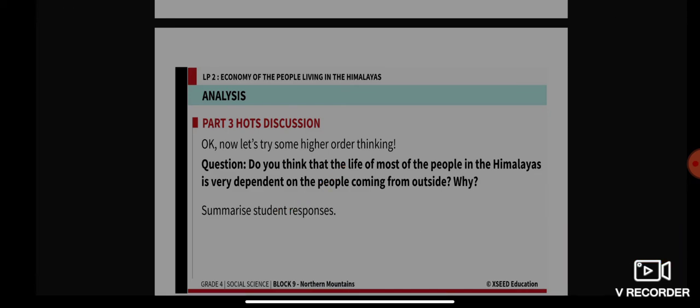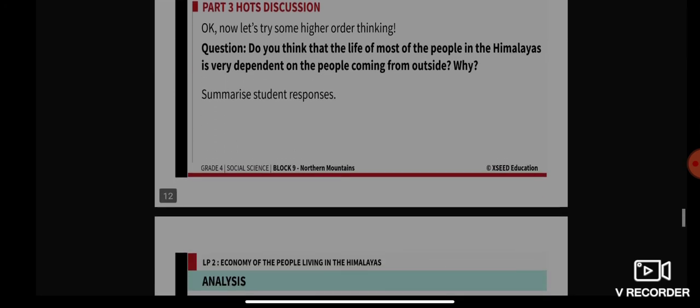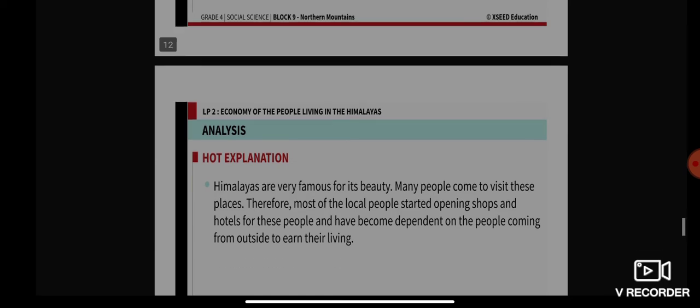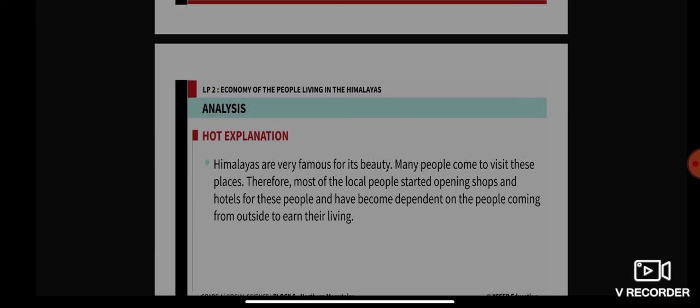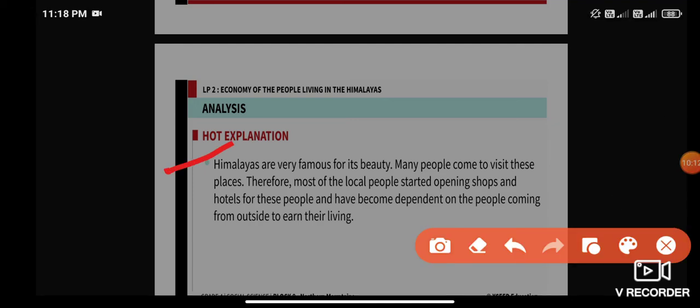I hope you have the answer for this as well. Let me give you a hint and then explain a little bit. The Himalayas are very famous for their beauty, a very famous and beautiful place. So many people come to visit these places because the nature is very beautiful, and there are very famous hill stations as well.